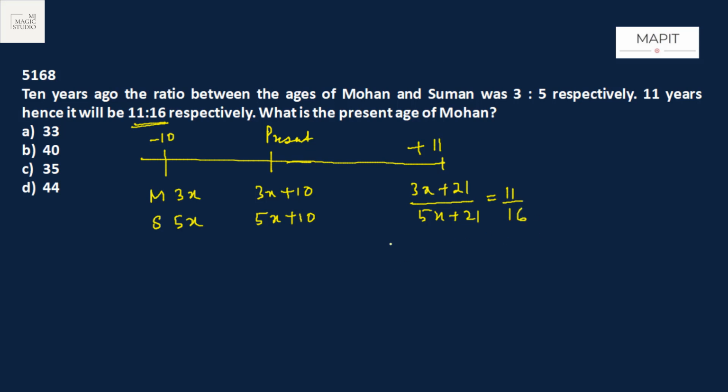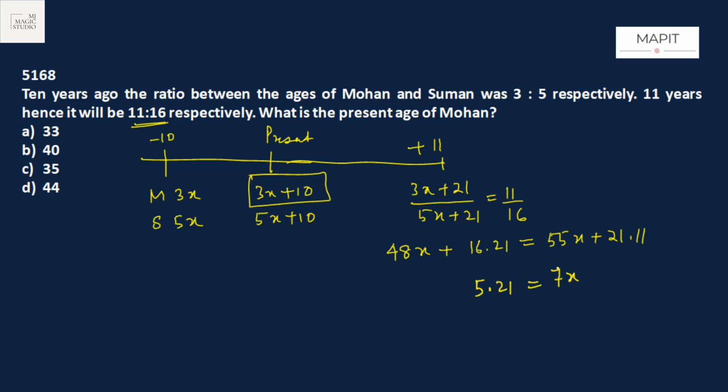Solve it. 16 into 3, 48x plus 16 into 21 equals 55x plus 21 into 11, where 5 into 11 is 55. Now 55x minus 48x is 7x and 16 minus 11 is 5, 5 into 21. It goes 3 times.